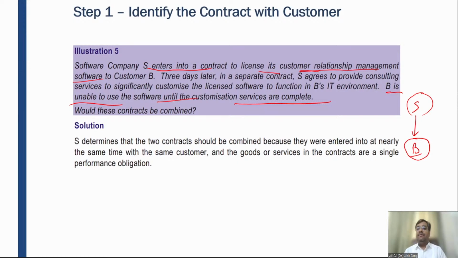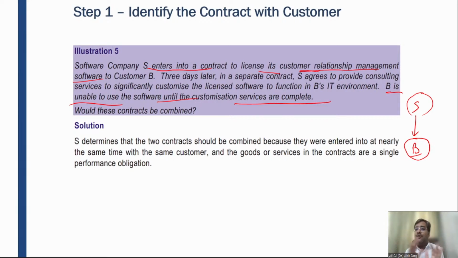It's just like this. I have sold books to you guys, and I've told you that I will discuss the answers of the questions given in this book in my classes. Should I recognize the revenue from the sale of the book upfront, right away, or only when I deliver the classes? I have to recognize the revenue only when I deliver the classes. Why? Because you will be able to use that book only when I discuss the solutions in my classes, right? So it will be a single performance obligation.